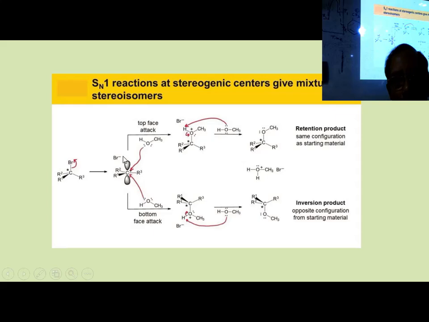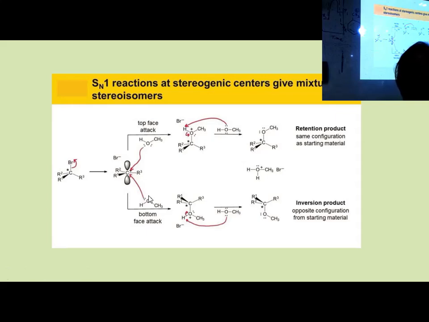Now this bromine goes out, you are getting a carbocation which is sp2 hybridized, and there are two options here. Attack can be from top or attack can be from bottom. Why? Because it has become a flat one. The carbocation is flat. Now from the flat sheet it can attack from top or from bottom. You may think both are the same, but not always, because the stereochemistry may be different.